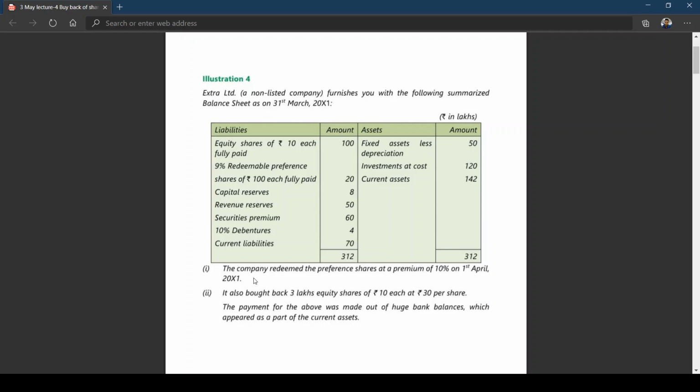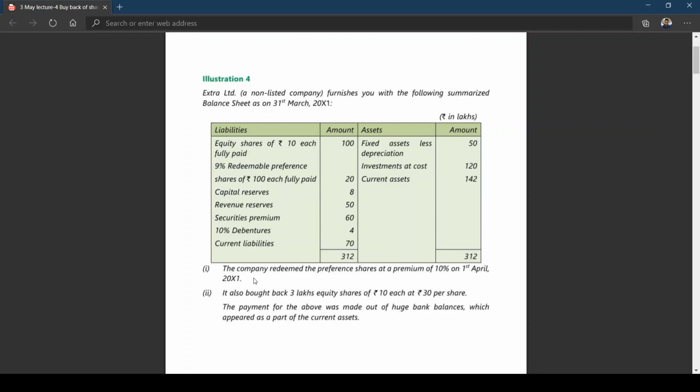Shares outstanding test, debt equity ratio, etc. are not required. I repeat once again, my dear friends, three tests are not required. Why? The problem itself has given that 3 lakh equity shares have been bought back.